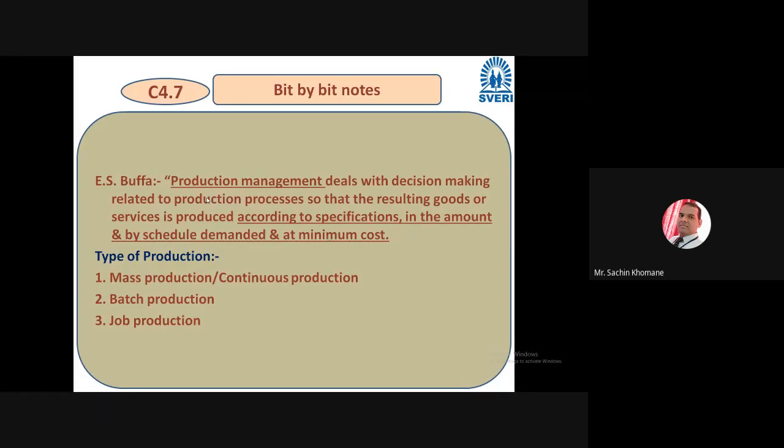We'll proceed. So now, a small, very general question to you people. You know the types of production. Can somebody tell me what mass production is, or batch production, or job production? Tell any which you know. Somebody can put in the chat box what mass production or batch production is, because it comes under production management. You should know the types of production so that you can do effective production management, right?